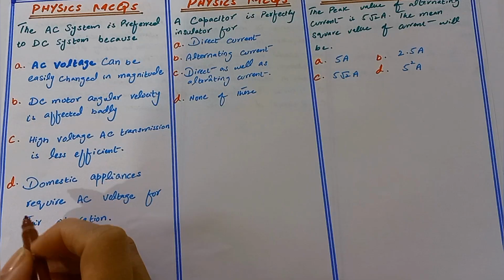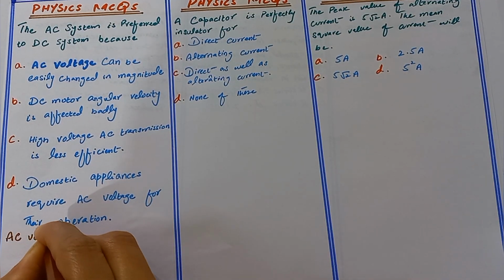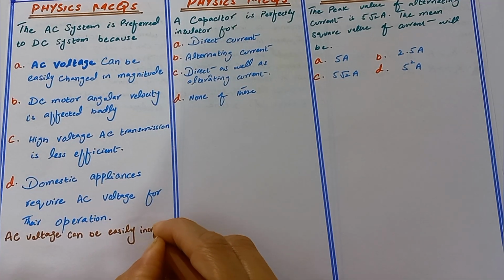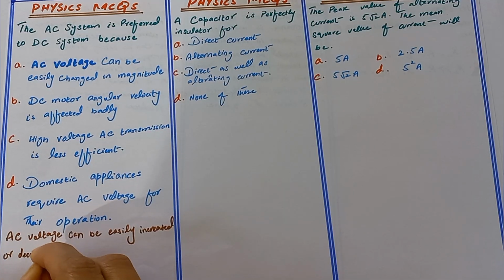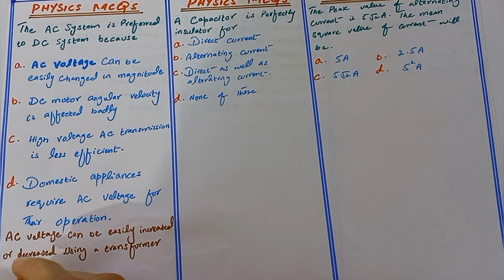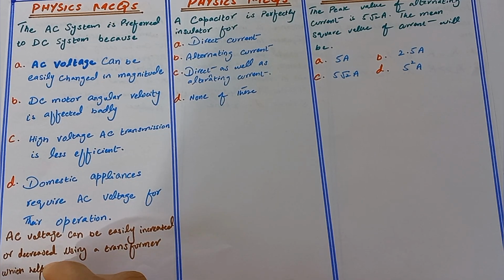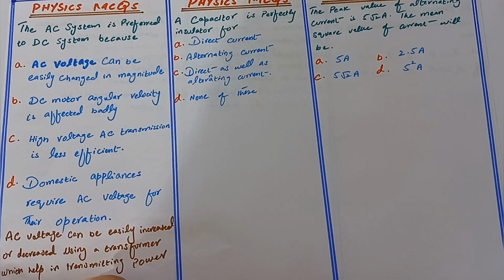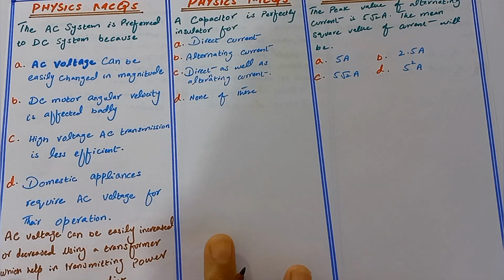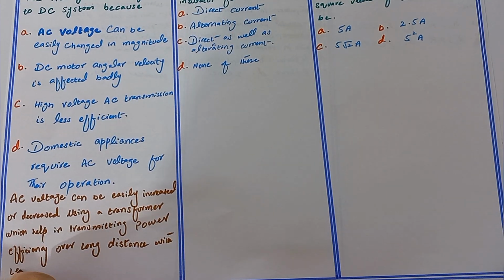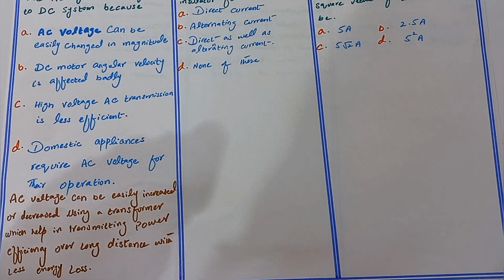So here we write the answer: the AC voltage can be easily increased or decreased using a transformer, which helps in transmitting power efficiently over long distance with less energy loss.